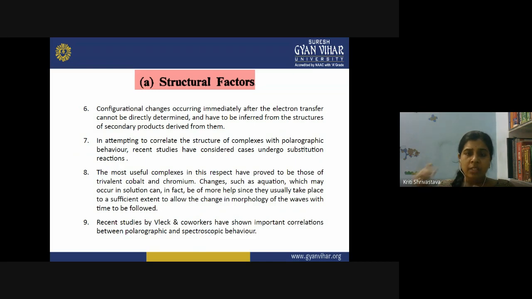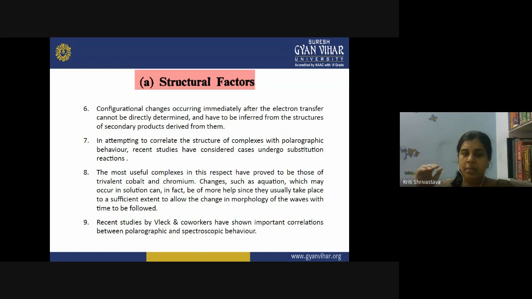What is the alternative solution then? We have to infer them. We have to infer the structure by referring to the structures of secondary products derived from them. This method gives you indirect access to these factors.